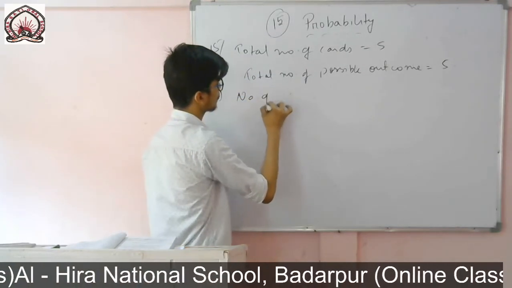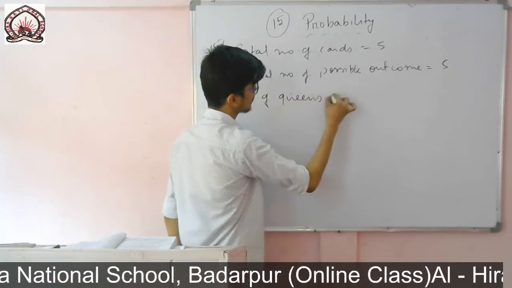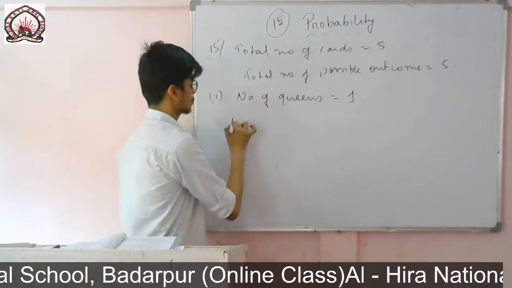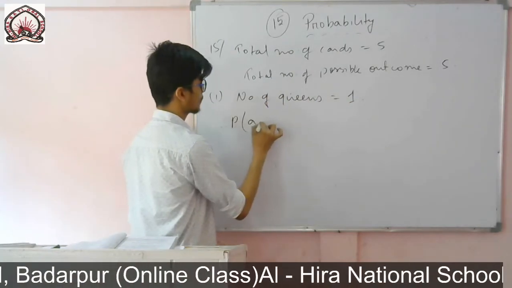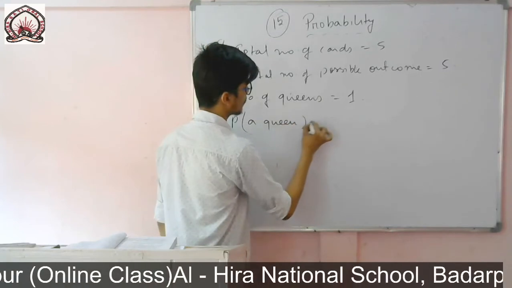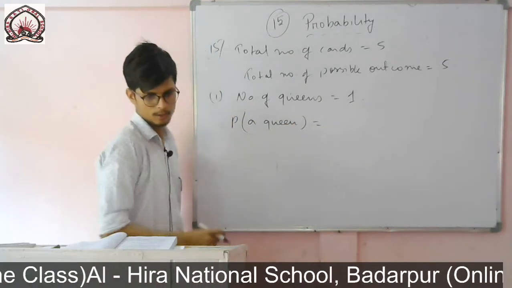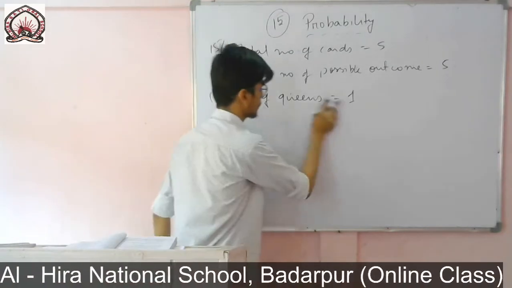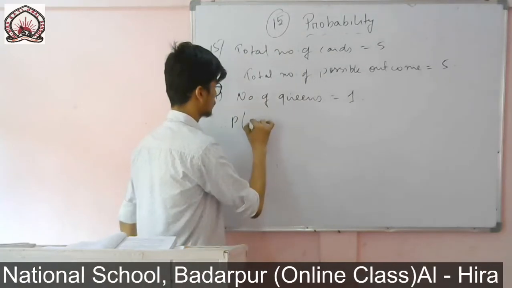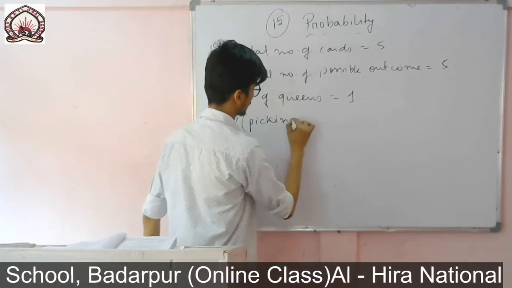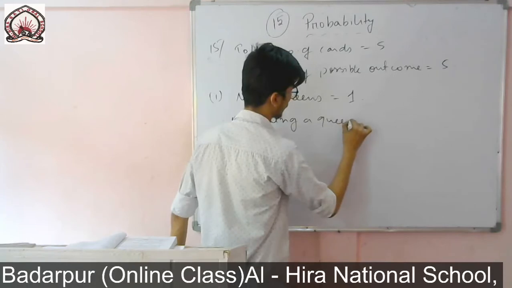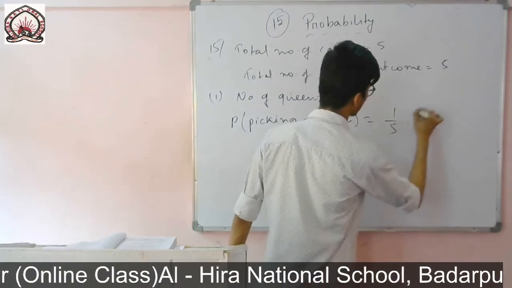So the number of queens is equal to 1. Therefore, the probability of picking a queen is equal to 1 by 5.